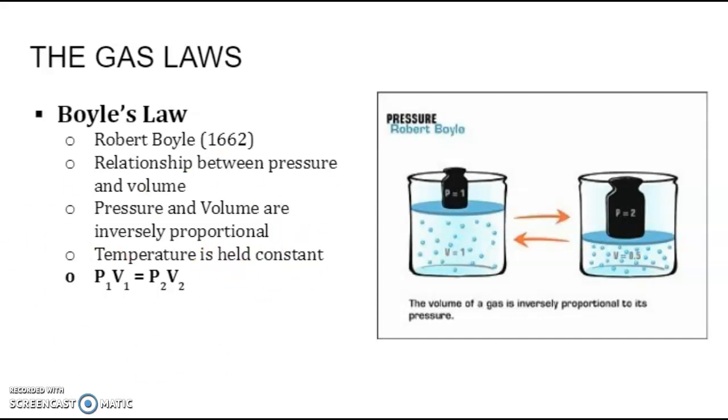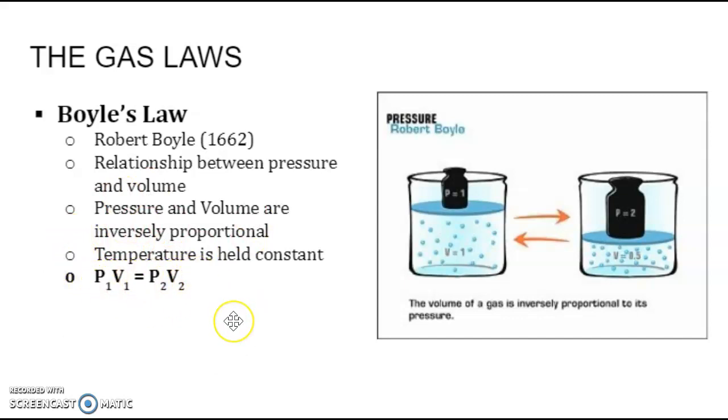And what an inverse proportion is: when one goes up, the other goes down, and vice versa. So you can see here in this image, when the pressure is 1, the volume is 1. But if we increase the pressure, if we double the pressure to 2, then the volume gets cut in half to 0.5. And so we use that relationship, and we can put it into a formula.